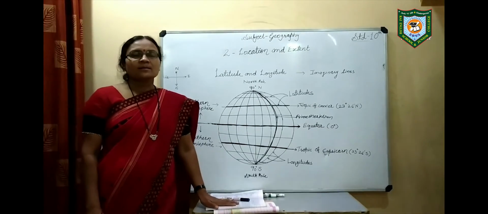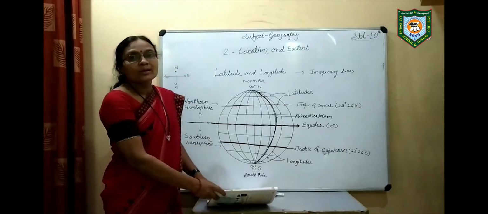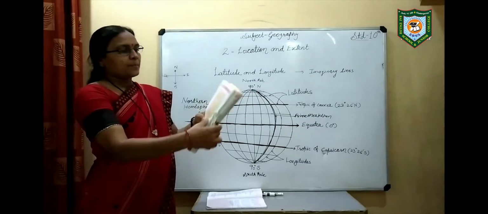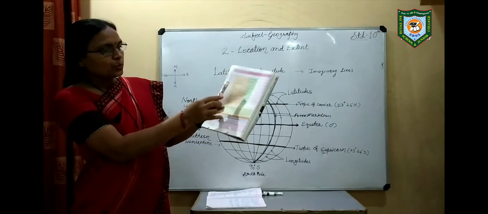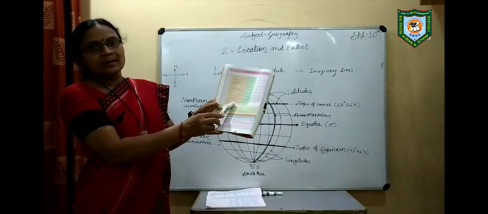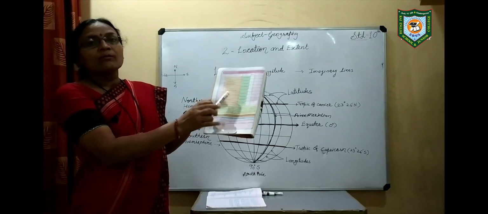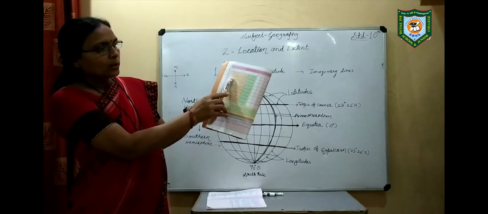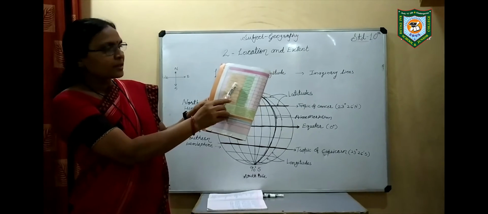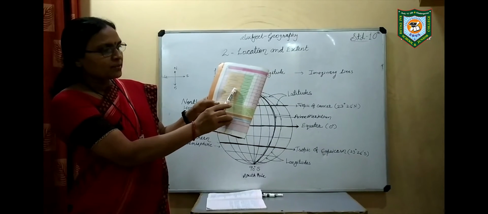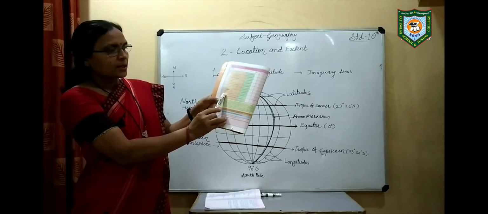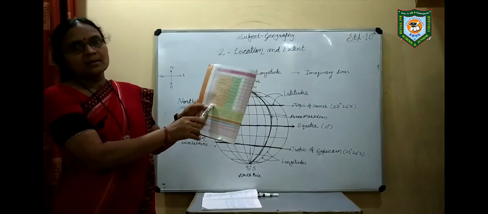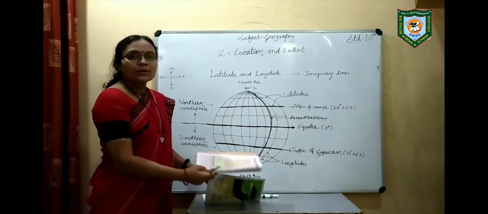Before starting this, we are going to see what the contents of this syllabus are. So these are the contents. See that from lesson number 2 to lesson number 9, these all are contents. According to these contents only we have to do the comparative study of India and Brazil. Look at this: location and extent, physiography and drainage, climate, natural vegetation and wildlife, population, human settlements, economy and occupation, tourism, transport and communication. These all are the contents for the comparative study of India and Brazil.